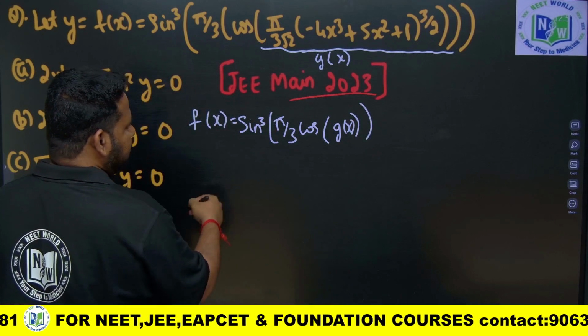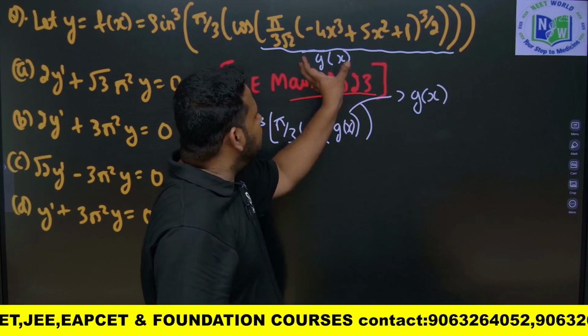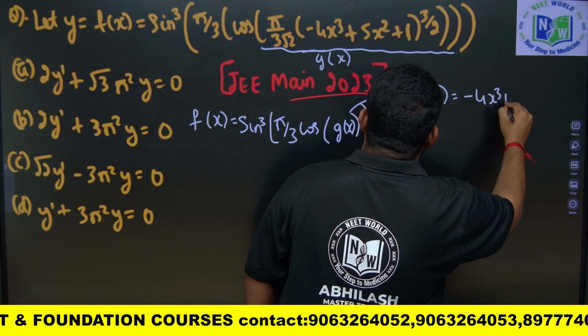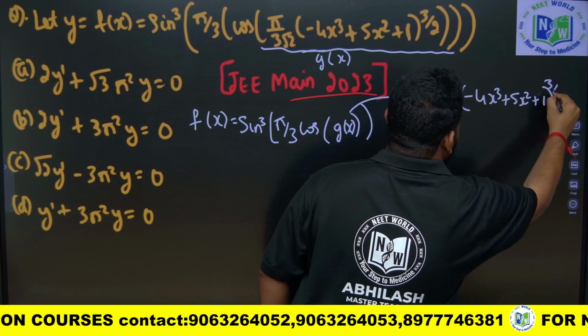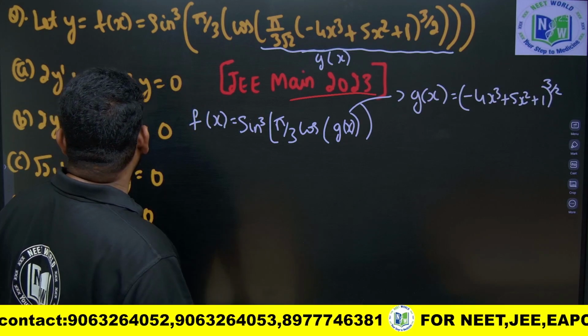So what do we have now? What is g of x? g of x is equal to whatever is within the bracket, that is nothing but minus 4x cube plus 5x square plus 1 to the power of 3 by 2. Now if I differentiate this, first let me find out f dash of x.